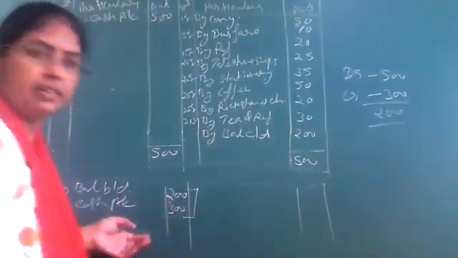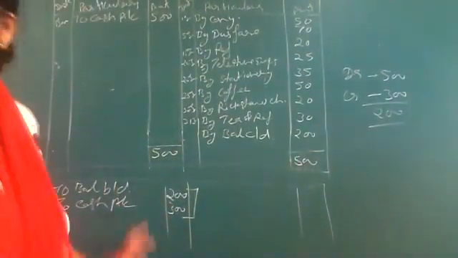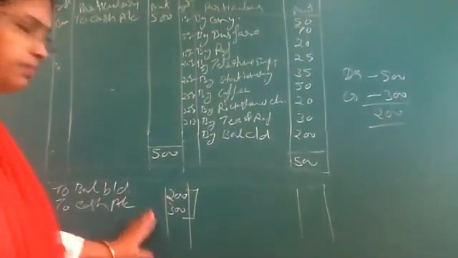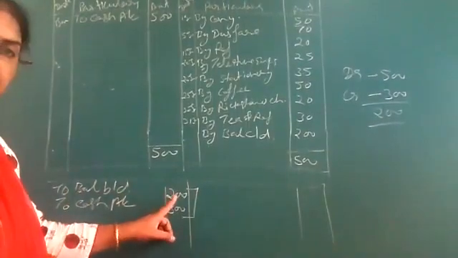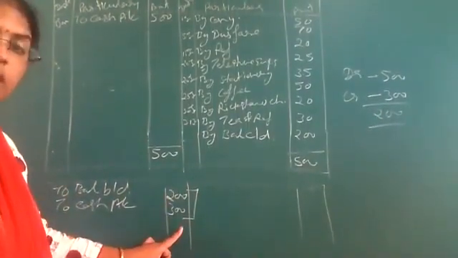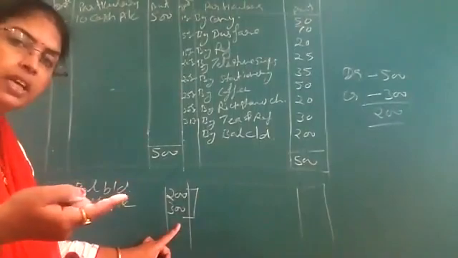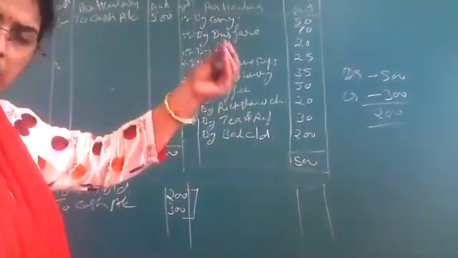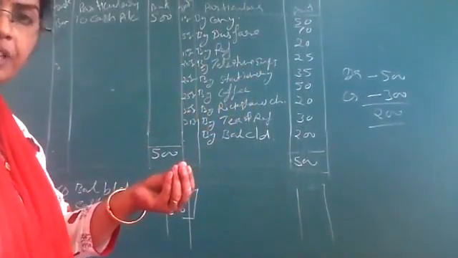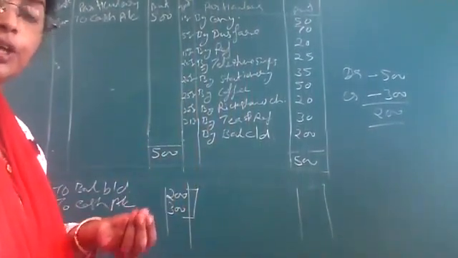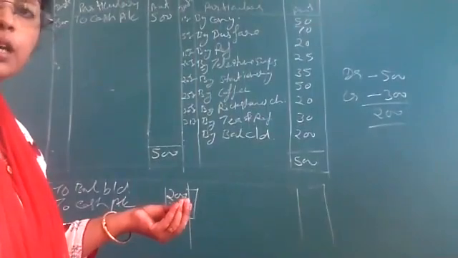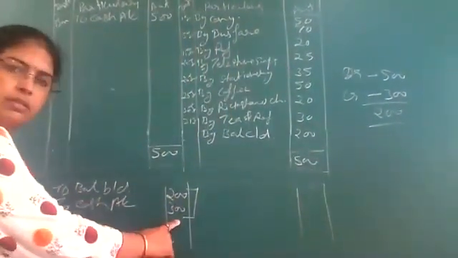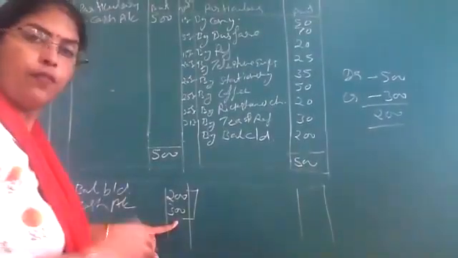So just check here. Is it 500? Yes. It has become 500 rupees. Is it okay to everyone? So to balance BD, to cash account. Now the sentence was in the beginning what was given? That senior cashier paid 300 rupees to junior cashier to make up the imprest system of 500 rupees. He paid 300 rupees to make up the imprest system of 500.